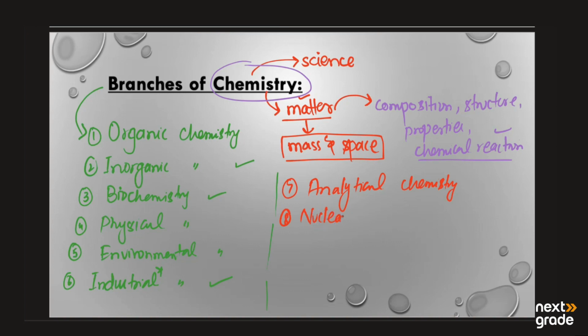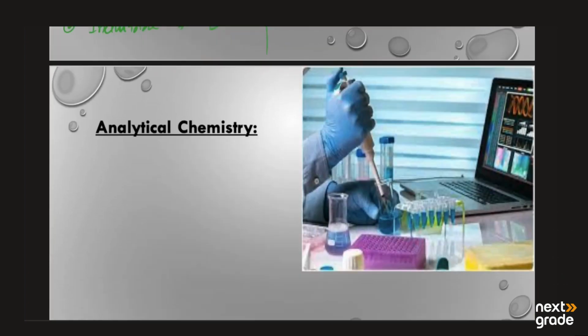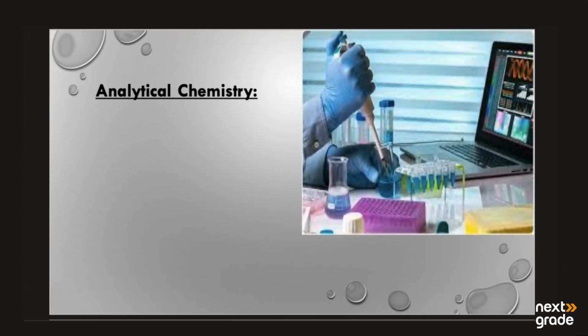So let's have a look at what is meant by analytical and what is meant by nuclear chemistry. The first one we have is analytical chemistry. Analytical is a word that has been derived from analyze. Analyze means to check the things.